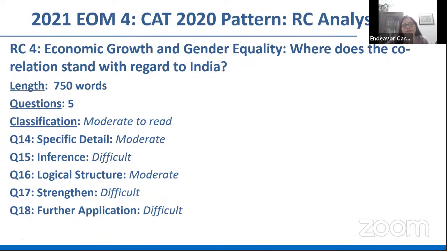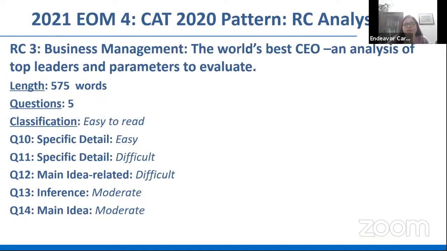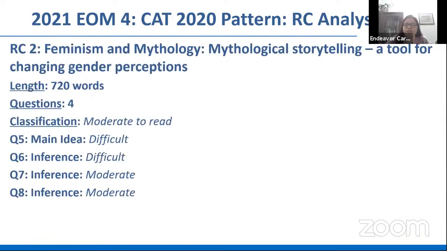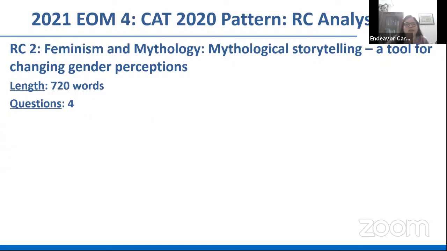It was a slightly heavier one. So let's get back and see which one would have been good for us. Perhaps not the fourth one, considering the length and the heavy data too. The third one, yes, because it was short in length and a topic that you can easily relate to. You're already familiar with all these names. Not very difficult questions, at least three very easy to moderate ones, two slightly challenging ones. RC2, yes, you can read this because you have a background, you understand the background here, so relatable, all right?